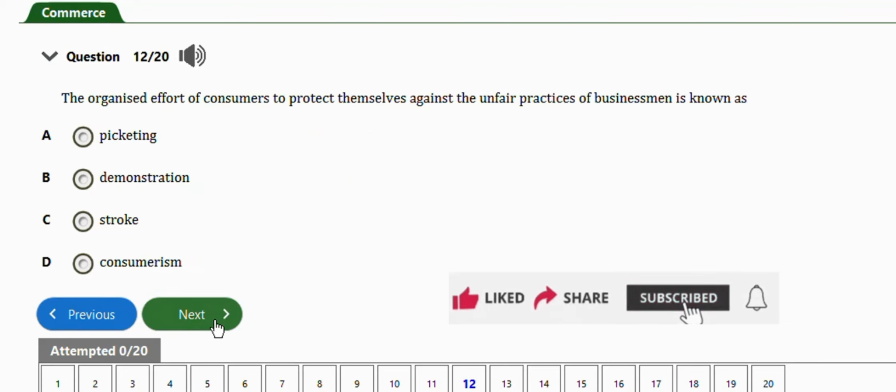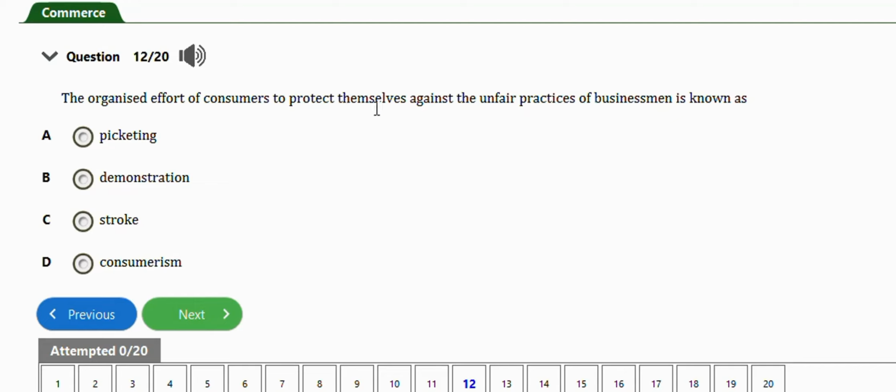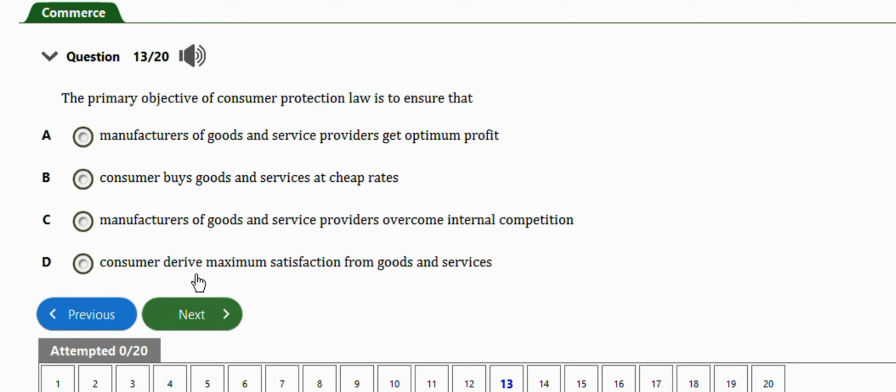Okay, next question. This one says the organized effort of consumers to protect themselves against the unfair practices of businessmen is known as consumerism. Option D. Okay, next question. This one says the primary objective of consumer protection law is to ensure that manufacturers of goods and service providers get optimum profit, consumers buy goods and services at cheap rates, manufacturers of goods and service providers overcome internal competition, consumers derive maximum satisfaction from goods and services. So the right answer is option D.